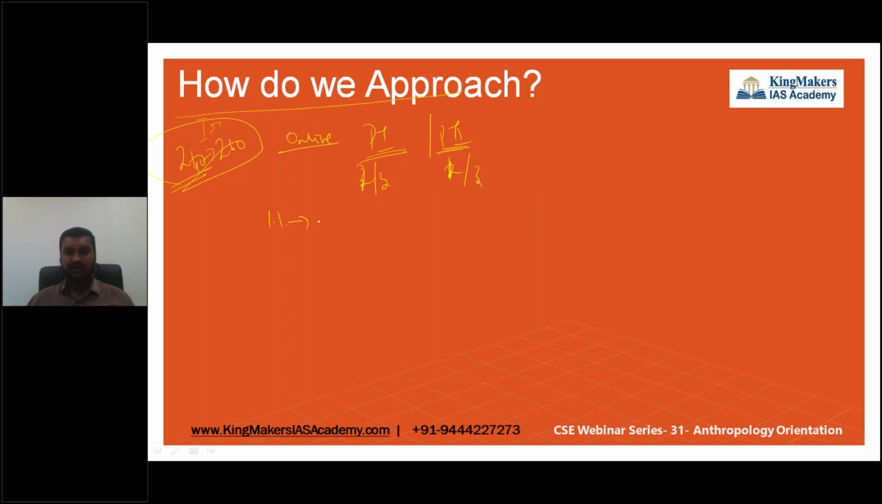I would start from 1.1 to 12, and I would start again from 1.1 to 9.3. So this is one method, right? I'll go according to the syllabus. So this is one of the methods. This is how we can approach.